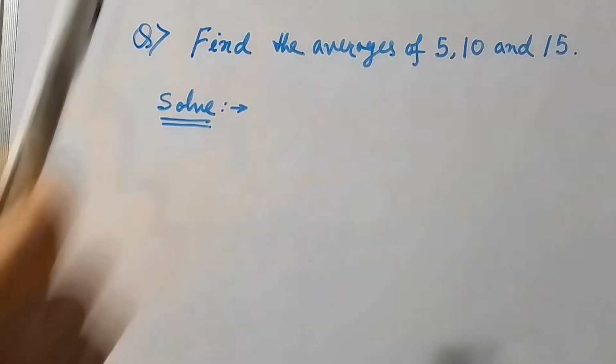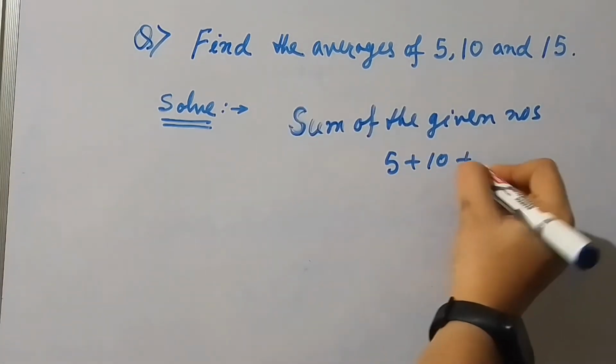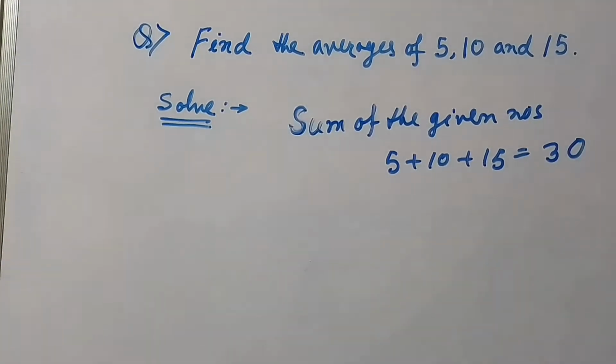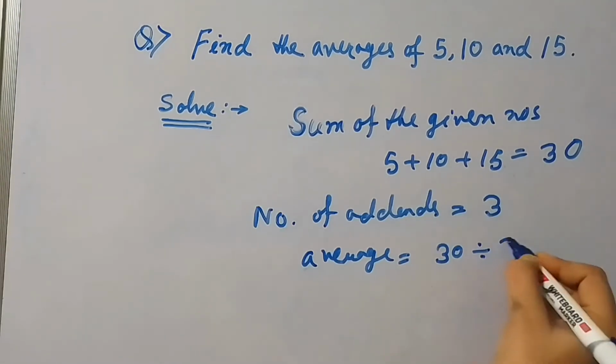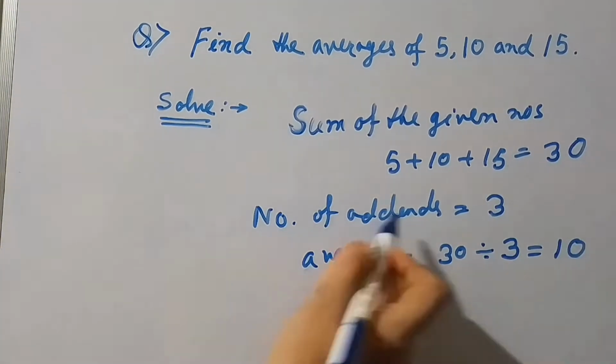At first I am explaining an easy sum of average. Here I am taking three numbers, 5, 10 and 15, and simply I have to add. The total will be 30 and I have to divide the sum of the three numbers by 3, so the average will be 10.